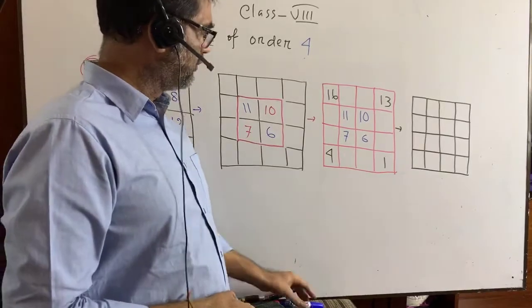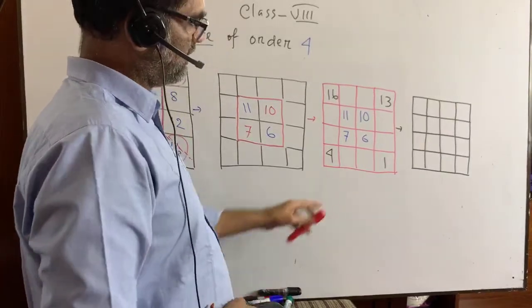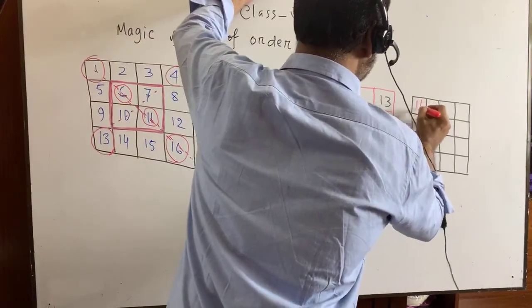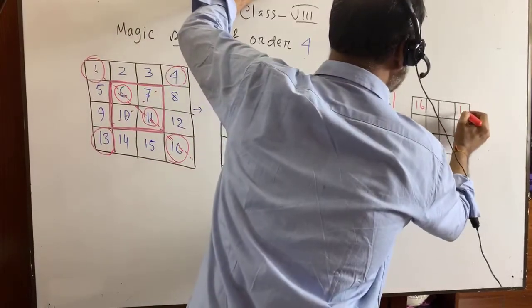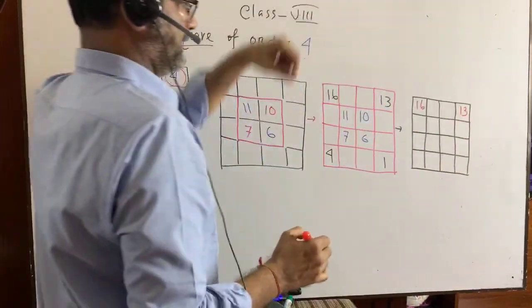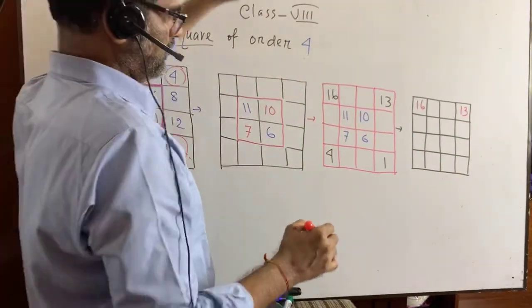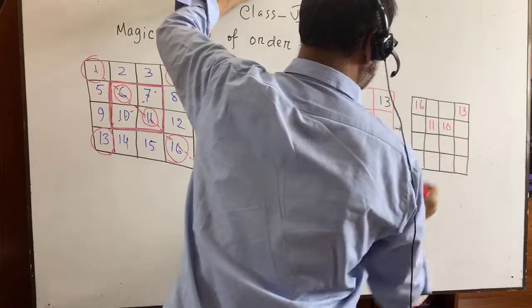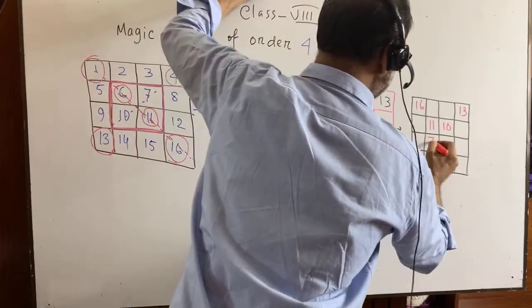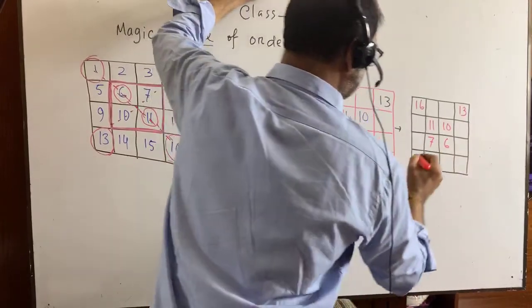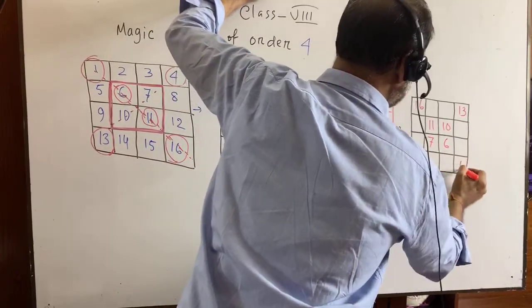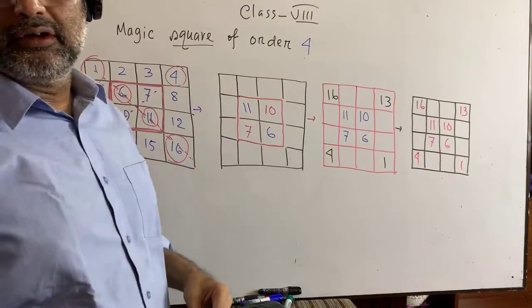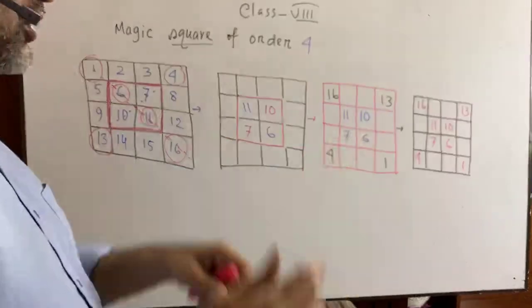Now you write down what was in the third step: 16, 13, as it was in the third step. Then 11, 10, then 7, 6, then 4 and 1. And we see in every row there are 2 empty boxes.